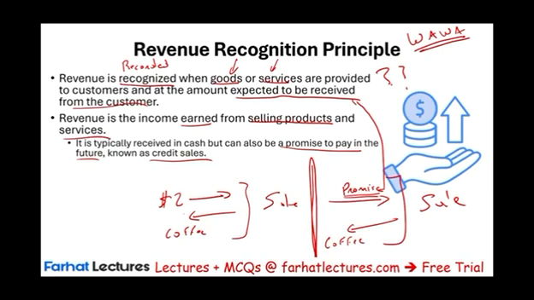Let's use a third example. Let's assume I walk into Wawa today. I gave them $2 and I told them next week I'm coming back to get my coffee. So next week I'll get my coffee. Is this revenue? No, because Wawa did not deliver the goods.